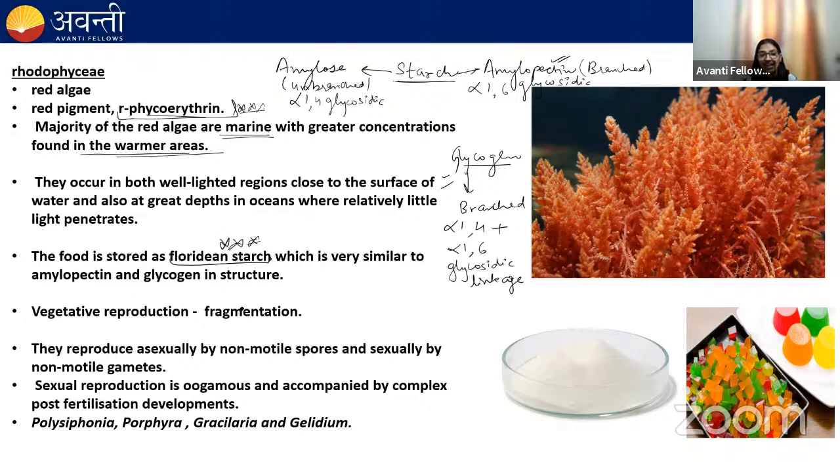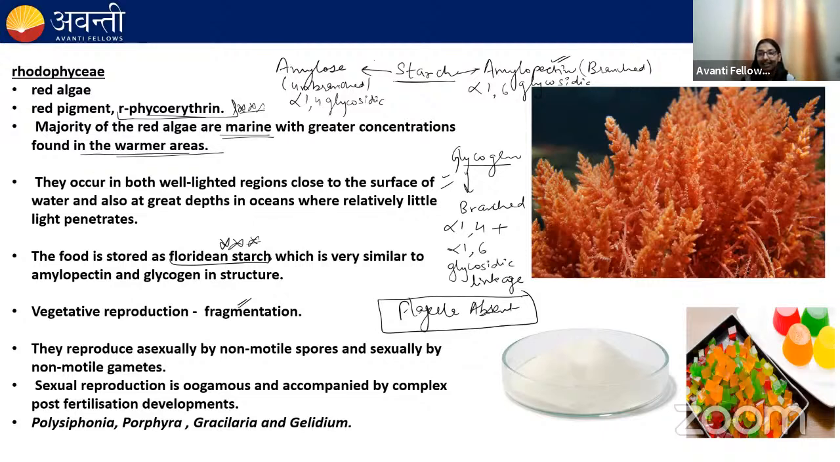Vegetative reproduction in the red algae is through fragmentation. And remember one very, very important point: in red algae, the flagella are absent. You have observed flagella in green algae and in brown algae, right? In green algae, the flagella number 2 to 8. They are equal in size. They are apical in position.